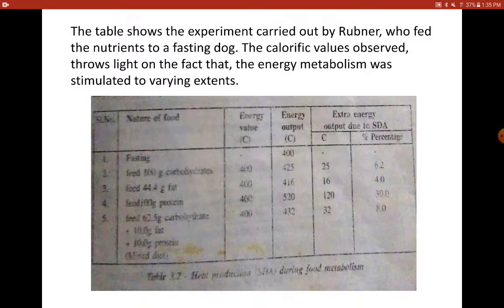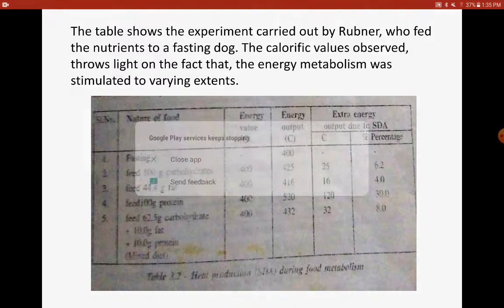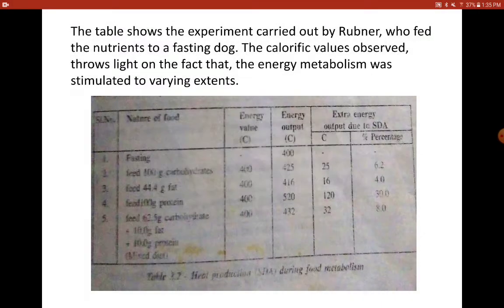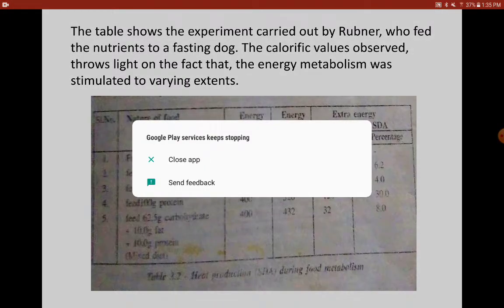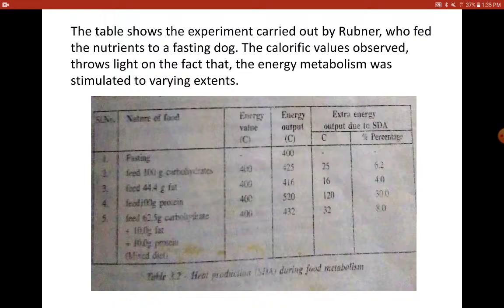So when the dog is running out of energy, that is when he feeds the dog, because in order to get the exact calorific value of the nutrient that is fed, the glycogen or triacylglycerol should not be giving out energy or adding on to the energy. That is why he tries the experiment on fasting or starving dogs.